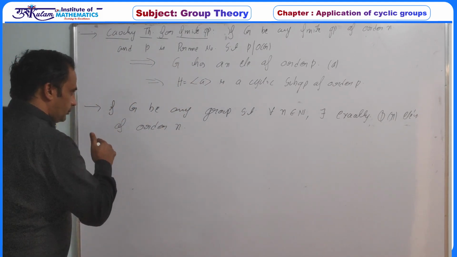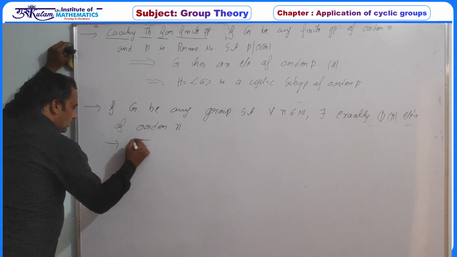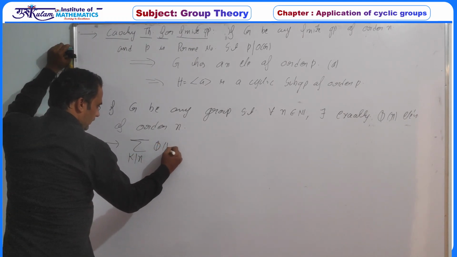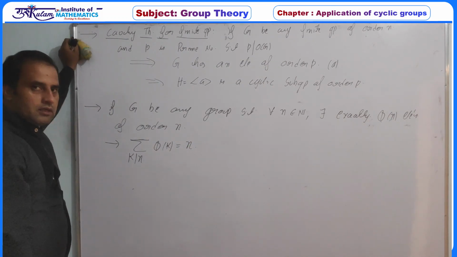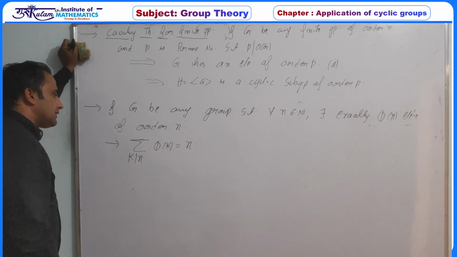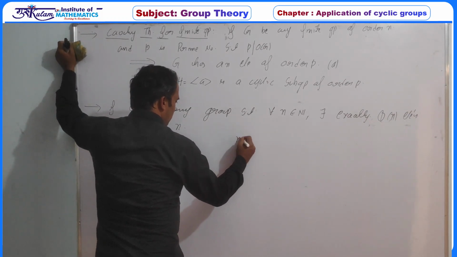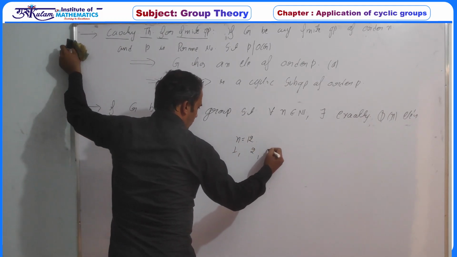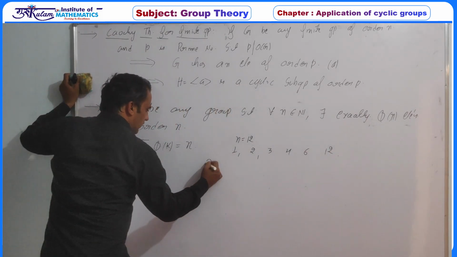So let me write down one of the important formulas from number theory. The sum over k dividing n of phi of k is always equal to n. This is called Euler's theorem. For example, if n is equal to 12, the divisors of n are 1, 2, 3, 4, 6 and 12, so there are 6 values.